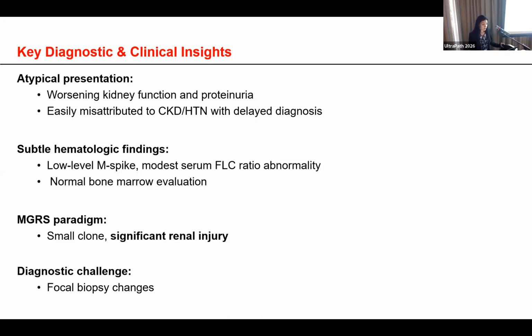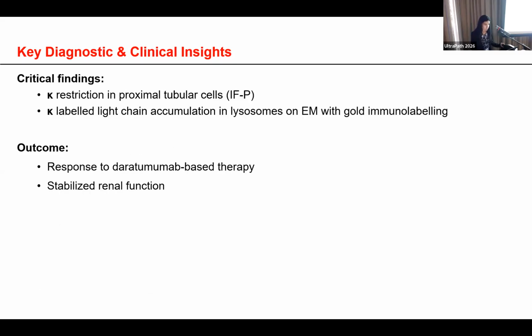Also, his hematological findings were subtle, with only low level of M spike and modest serum-free light chain ratio abnormality and normal bone marrow examination. However, this small clone caused significant renal damage, which is characteristic of the MGRS. Renal biopsy was essential to diagnose this case. However, the findings on biopsy were focal, adding to the diagnostic challenge.